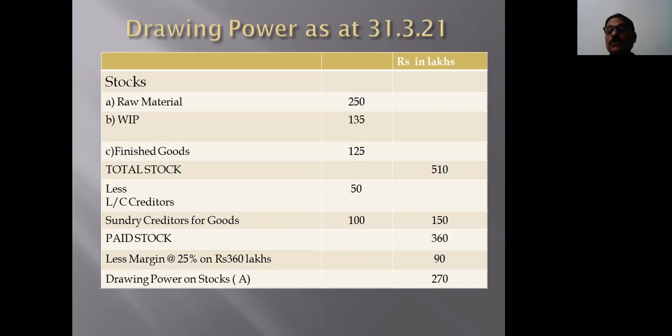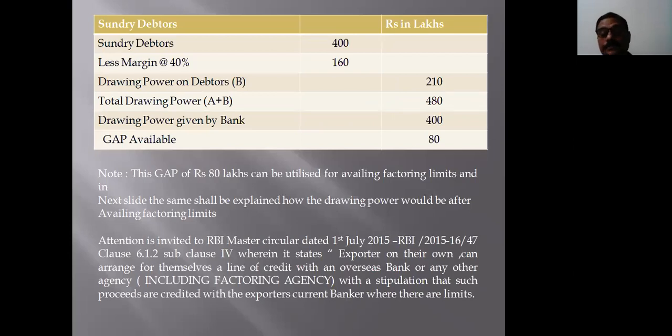Now, we will come to drawing power on debtors, which is component B. Suppose in the present case, sundry debtors is 400 lakhs, which are all less than 90 days. 400 lakhs less the stipulated margin of 40% as per the sanction letter of the bank would be 160 lakhs, as shown in the slide.